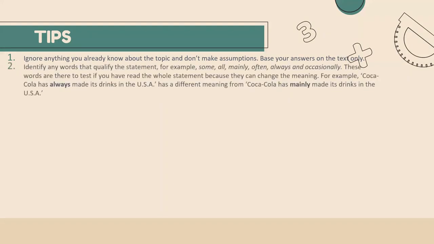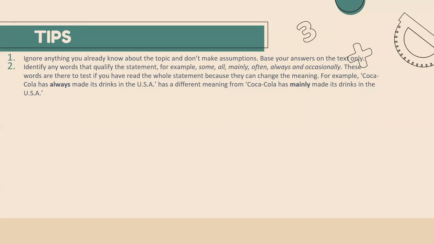All right, then identify any words that qualify the statement. For example, some, all, mainly, often, always, occasionally. See, these are, you can say, called monster words. Most of the time we avoid these words as if they are not important words.